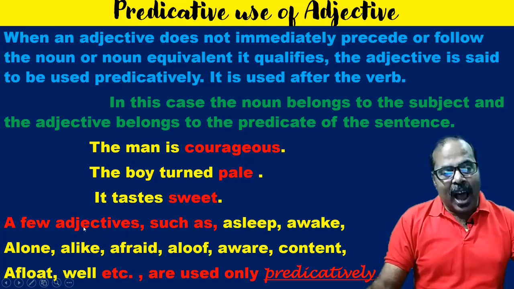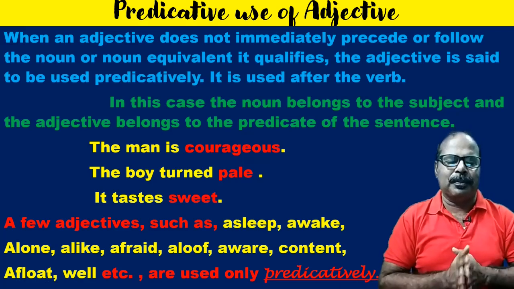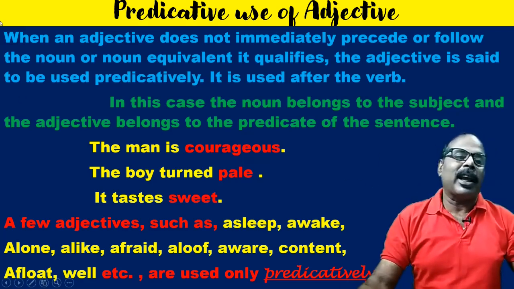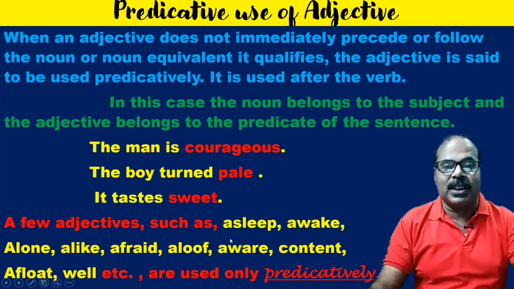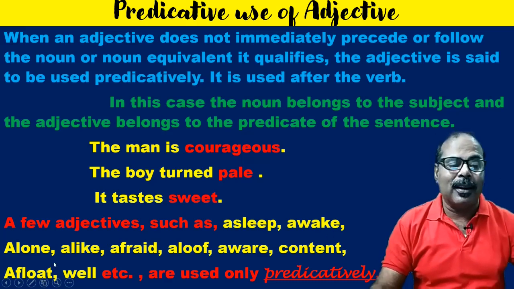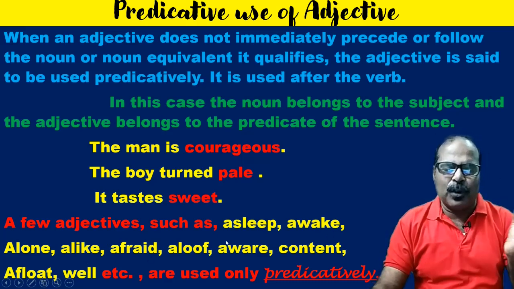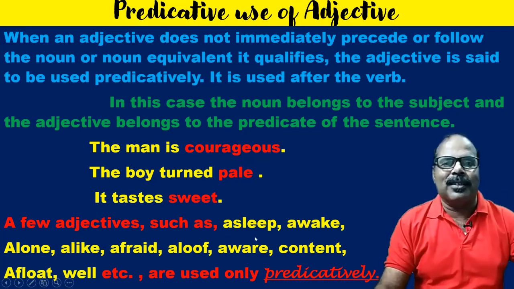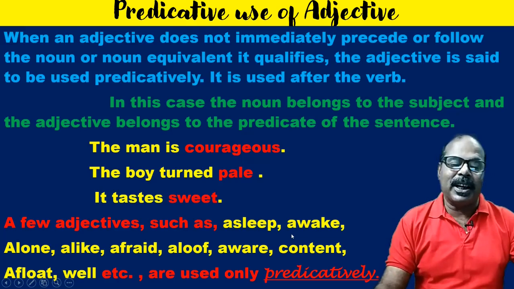But like attributive adjectives, there are some predicative adjectives also which can be used only predicatively. They cannot be used attributively. For example, a few adjectives such as asleep, awake, alone. You can remember them very easily because most of the words with the a affixation as a prefix are used predicatively only.